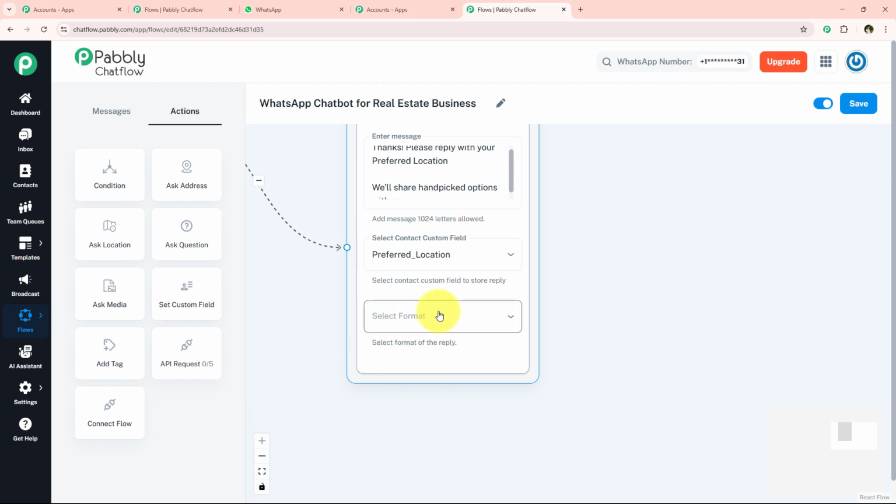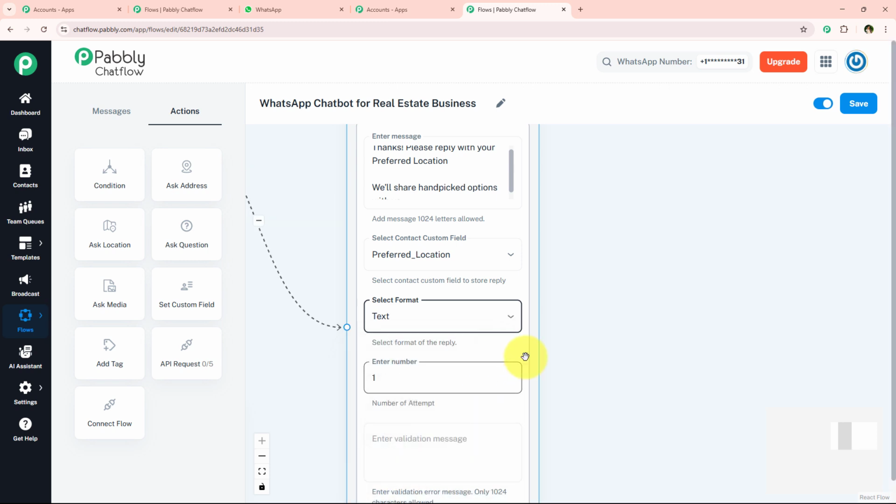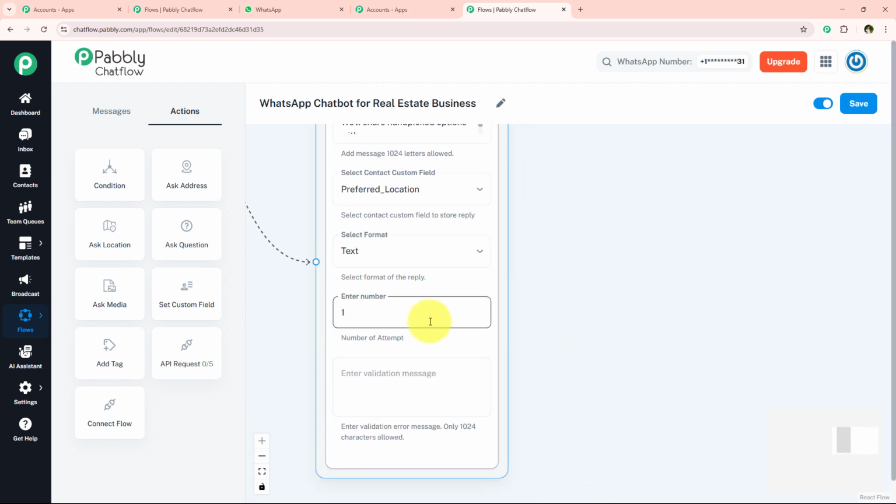And now it's asking me for the format of the reply, so I'm simply going to select the format of the reply as text right over here. And now it's asking me for the number of attempts, so I'm just going to keep the number of attempts as 1. If you wish, you can definitely increase the number of attempts. And now it's asking me for the validation message. So over here, I'm not going to enter any validation message. If you wish, you can definitely enter a validation message right over here.